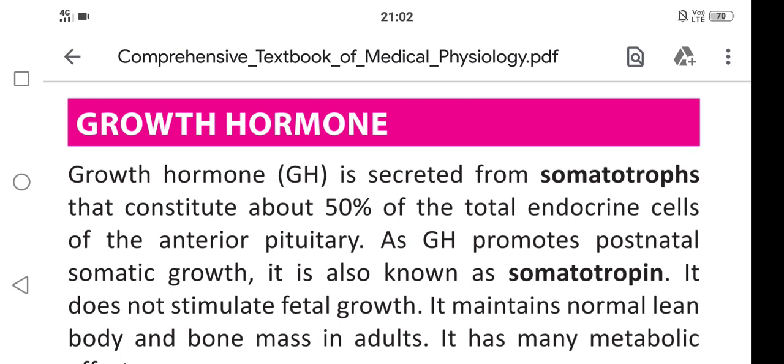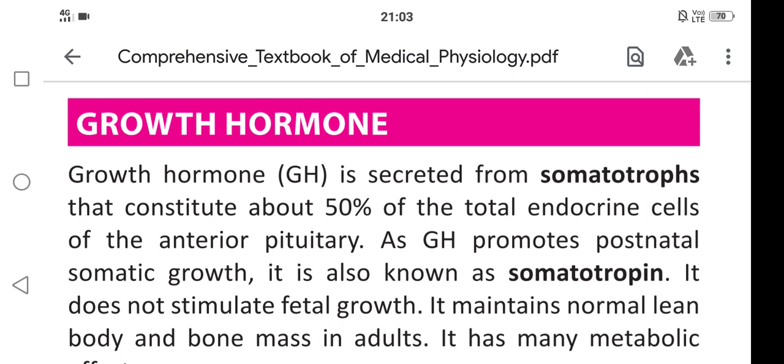Growth hormone is secreted from which type of cells? First question. Somatotropes. Okay, growth hormone is secreted from somatotropes. How much percent of somatotropes is constituted in total endocrine cells of the anterior pituitary? That is 50%. 50% is constituted by the somatotropes for the secretion of growth hormone.